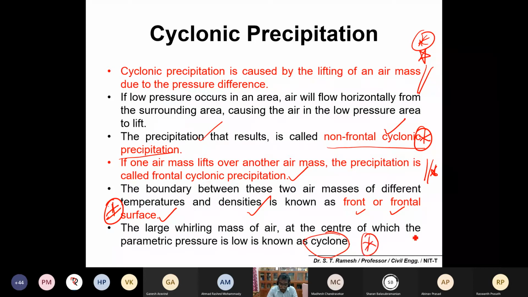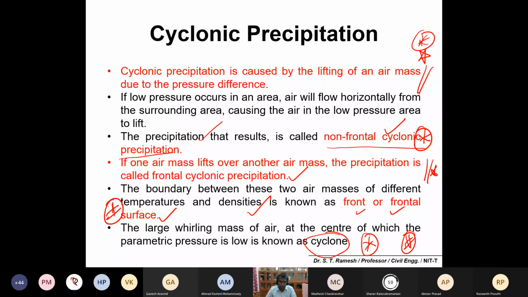So please read the definition of what a cyclone is. Now imagine two different densities of air. One is lower pressure, another is higher pressure, and because of this situation, the air moves from the higher pressure area to the lower pressure area, and hot air normally moves up and condenses, and thereby you may get precipitation called frontal cyclonic precipitation. The boundary between two air masses of different densities is called the frontal surface.